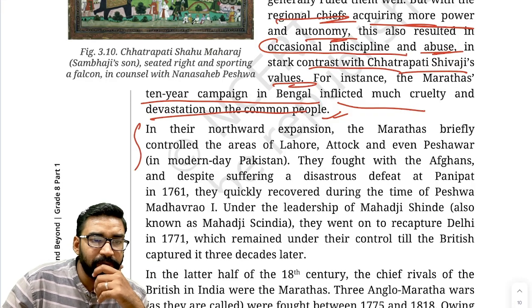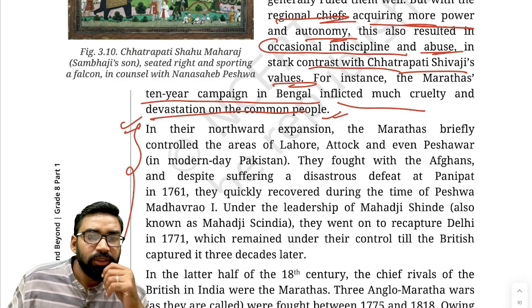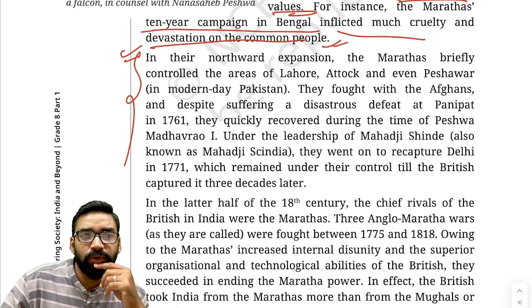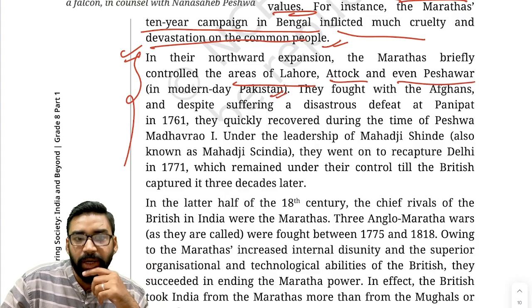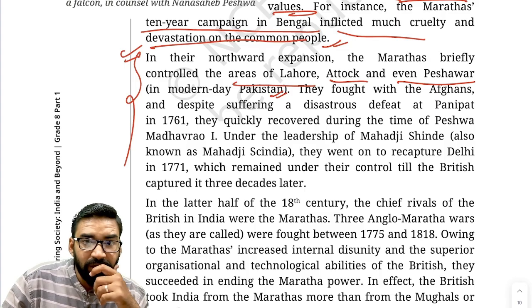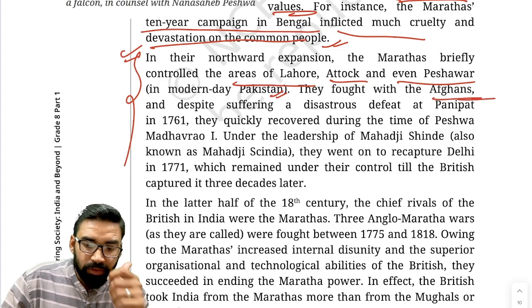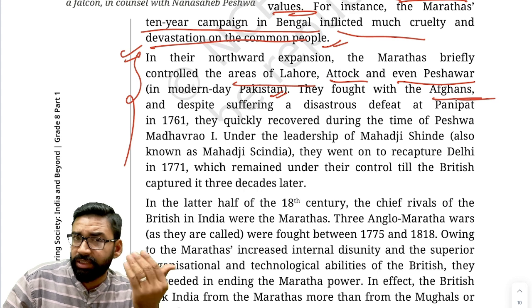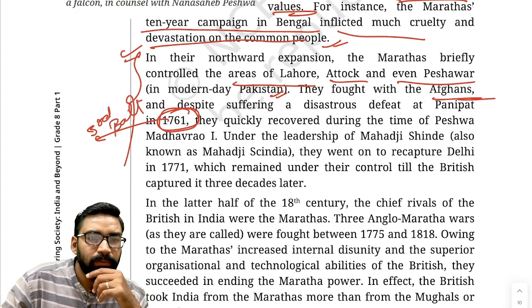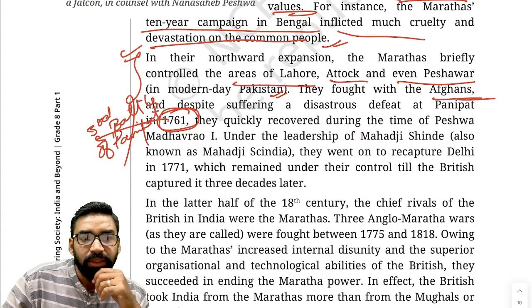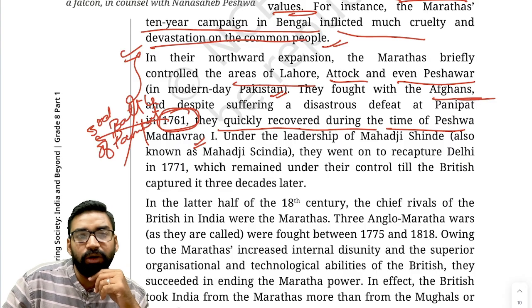Now apart from this, this paragraph is related to northward expansion. Marathas actually controlled the areas of Lahore, Attock, and even the Peshawar region in modern-day Pakistan. They also fought with Afghan people. Clear? Now, though Marathas were defeated disastrously in 1761 in the Third Battle of Panipat, fine, they quickly recovered during the time of Peshwa Madhav Rao I.